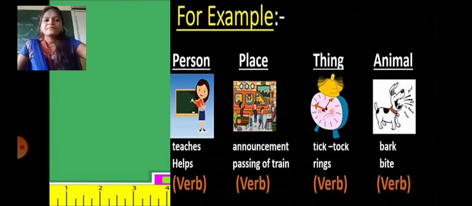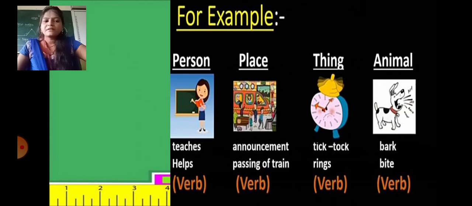For example, person, place, thing and animal. First of all, person: teaches, helps. So the teacher is teaching. Teaches and helps are also known as verbs. Now the place: announcement, passing of train. Here announcement and passing of train are also verbs.